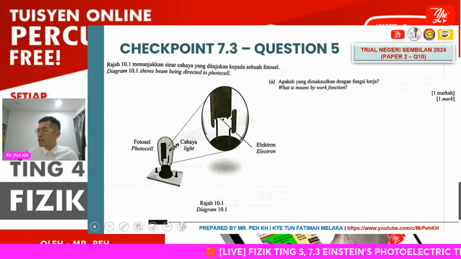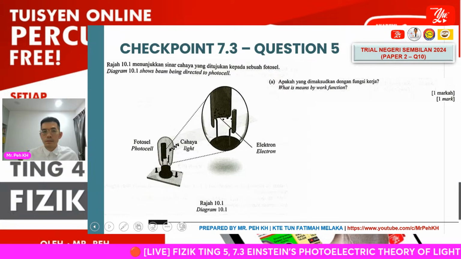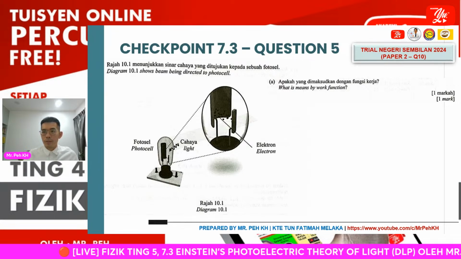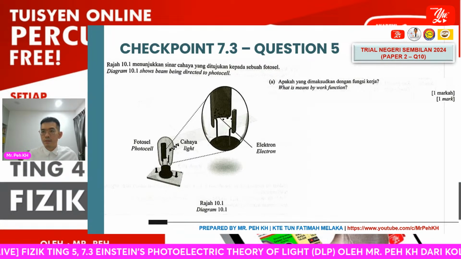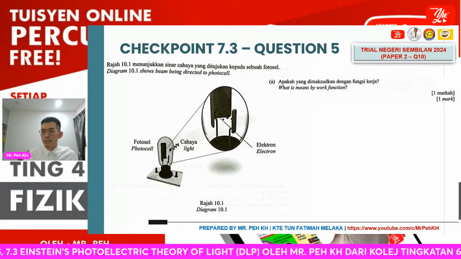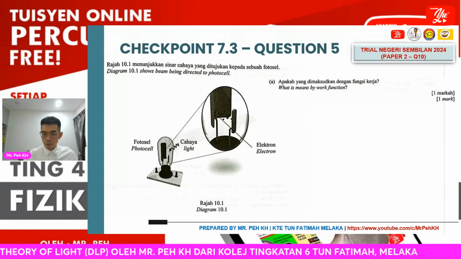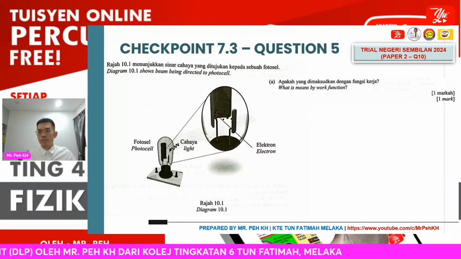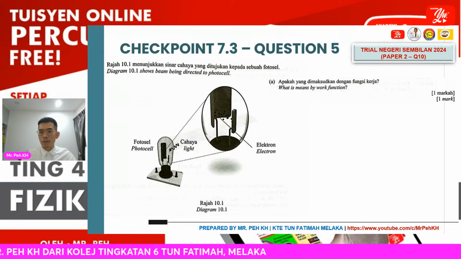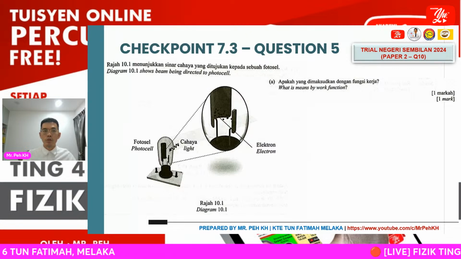Okay, so here we go to our last question today. This will be the trial 2024 from Negeri Sembilan State, question paper 2, section B. It's a decision making question, which is total 20 marks and related to the subtopic today.